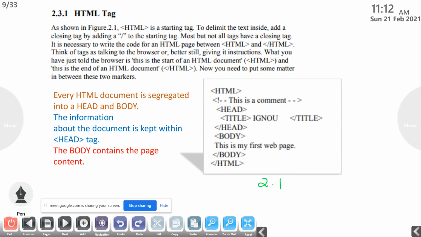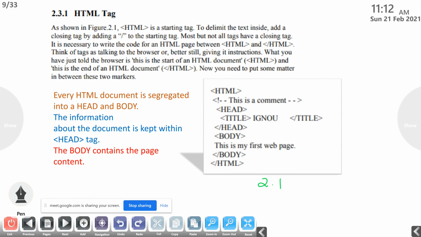So think of tags as talking to the browser, or better still, giving it instructions. So these tags are giving instructions to the browser. What you have just told the browser is, this is the starting of an HTML document.